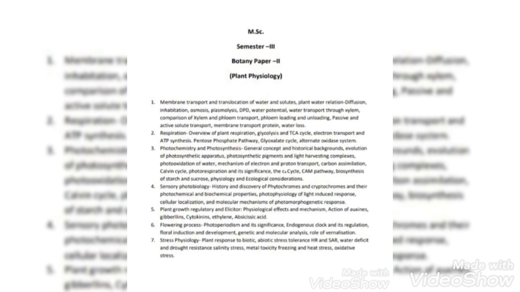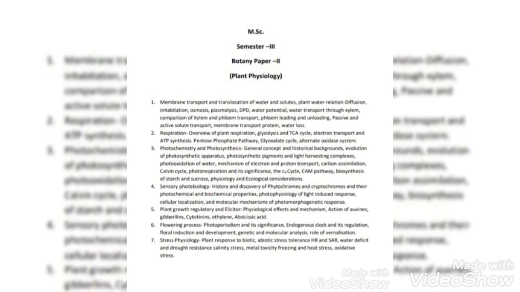This is a big topic, and the concept of photosynthesis is very important. You know that it is a very simple process. In this process the free atmospheric carbon dioxide is fixed in plants in the form of carbohydrate, but not all plants can fix this free atmospheric carbon dioxide. Only the green plants have the capacity to fix atmospheric carbon dioxide into carbohydrate.